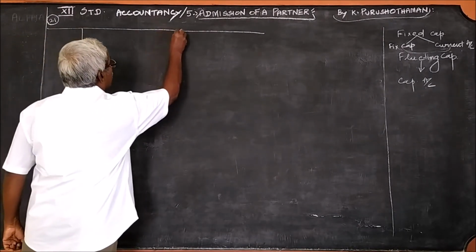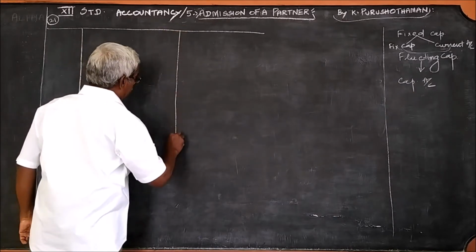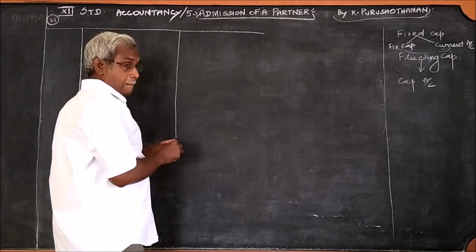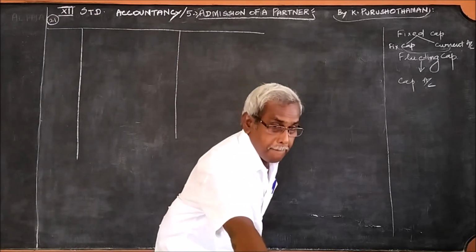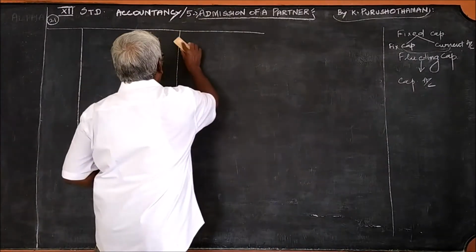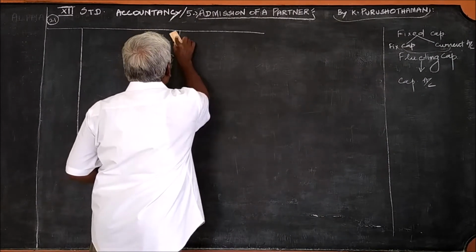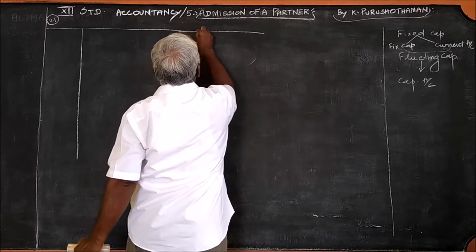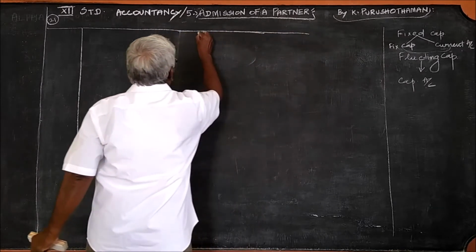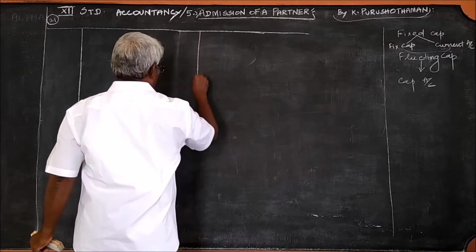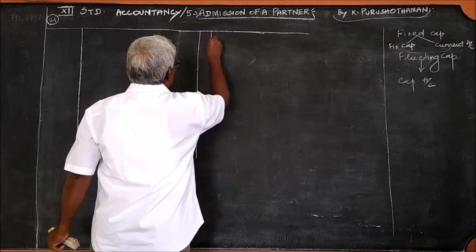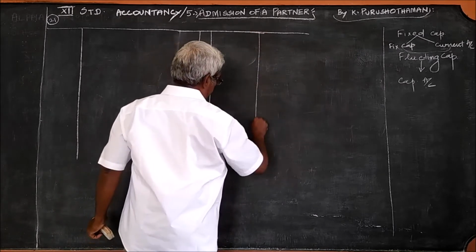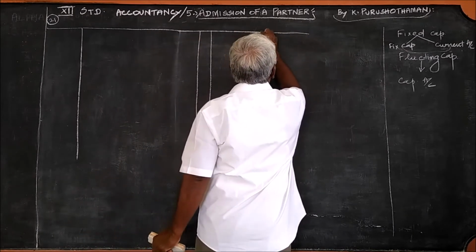Date, particulars, ledger folio, debit rupees 5, credit rupees 5.